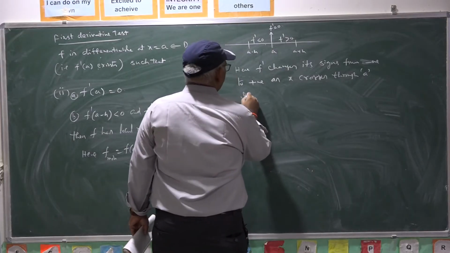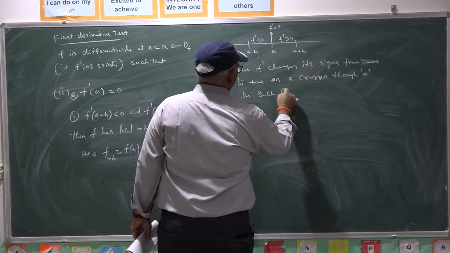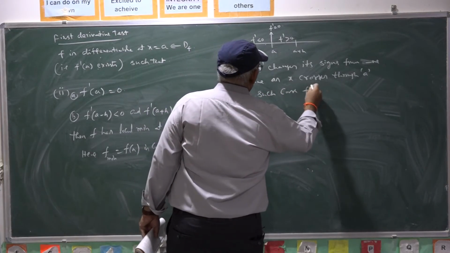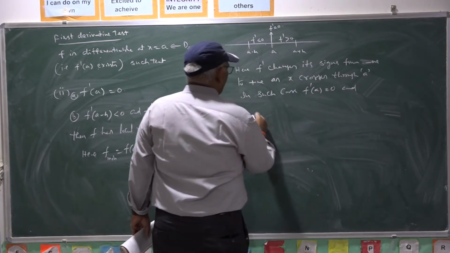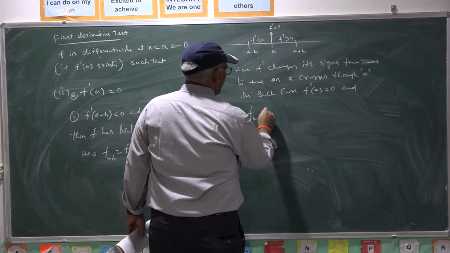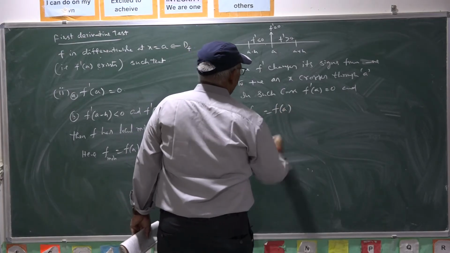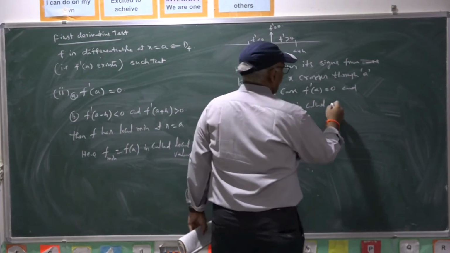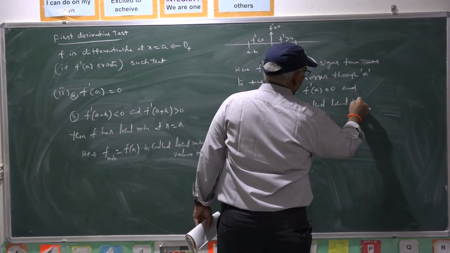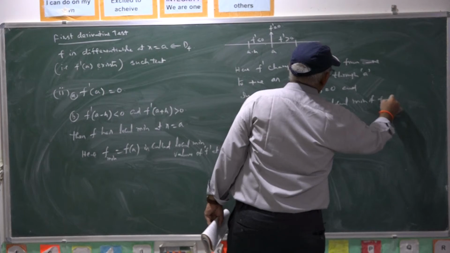In such a case, f dash a is 0 and f of a is called the local minimum of f at x equal to a.